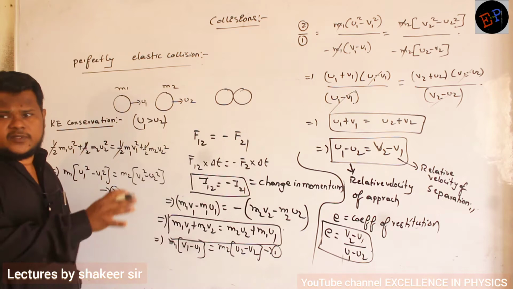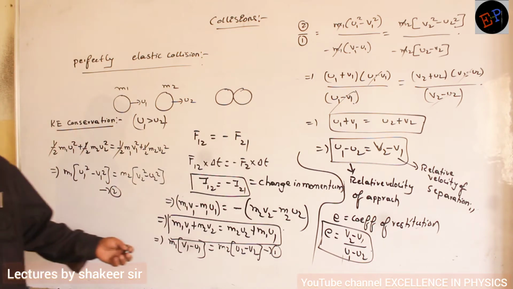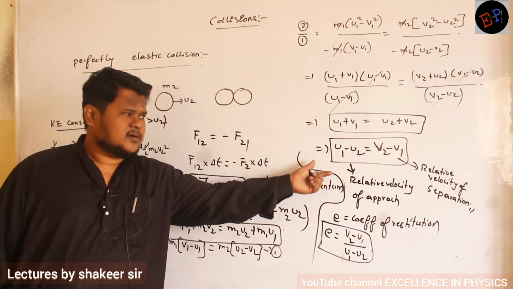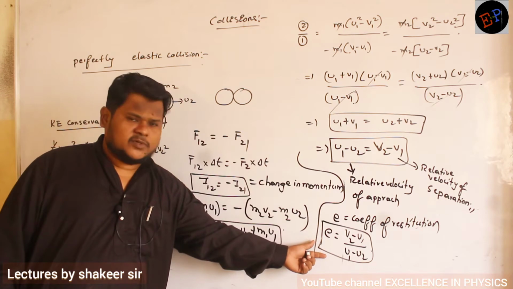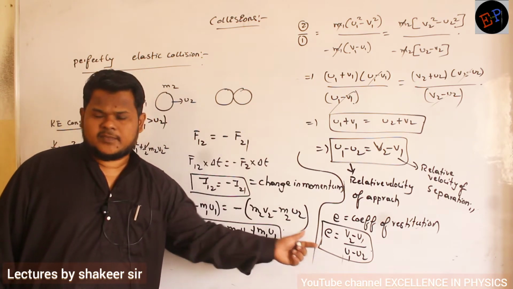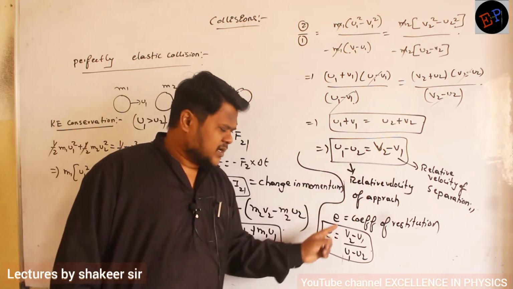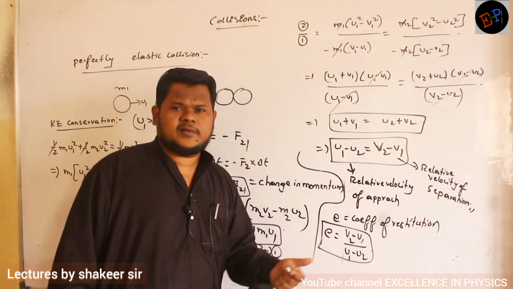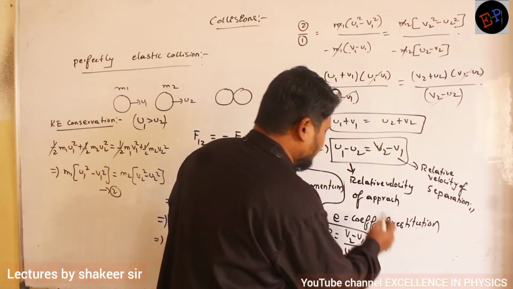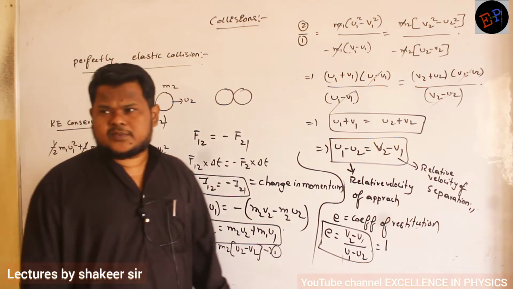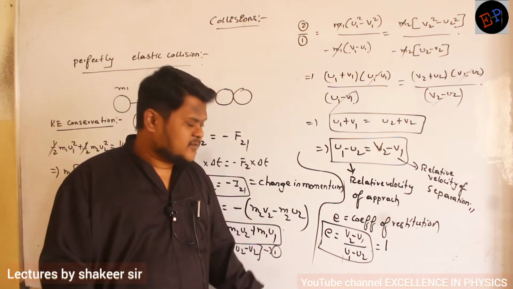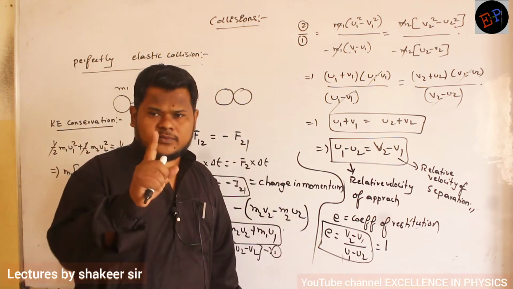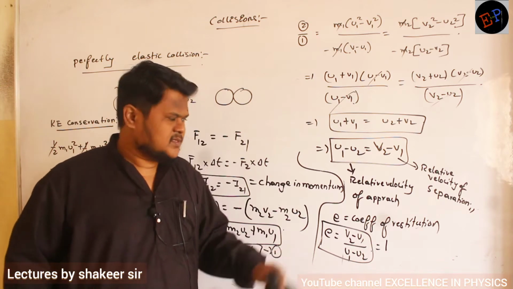Are you able to understand how we are doing this total calculation? From the momentum equation I got one equation, from kinetic energy I got another equation. I am dividing both of them, and then I got this equation. And when you divide them, it is called the coefficient of restitution. These two values, v2 minus v1 and u1 minus u2, are equal, so if you divide them, it should be equal to 1. Therefore, the coefficient of restitution in the case of elastic collision is equal to 1. This is another important point.